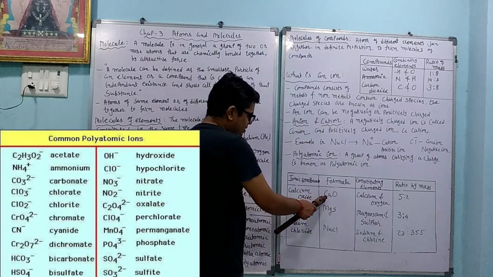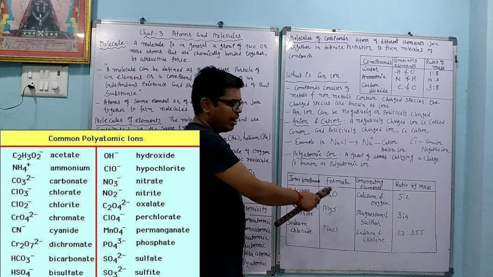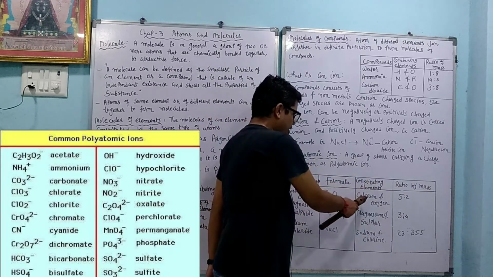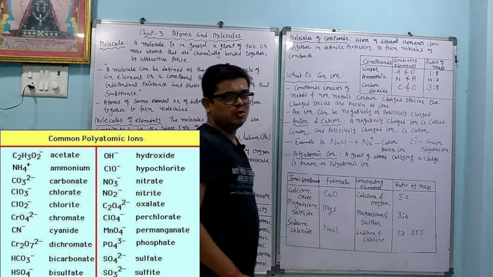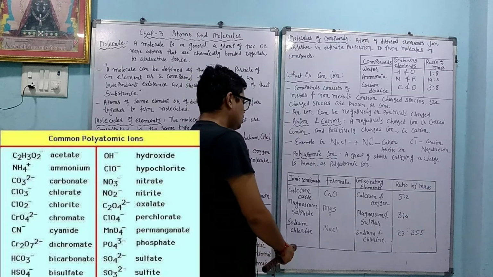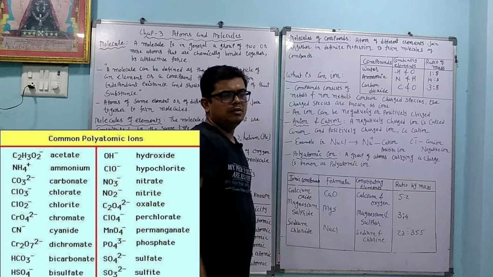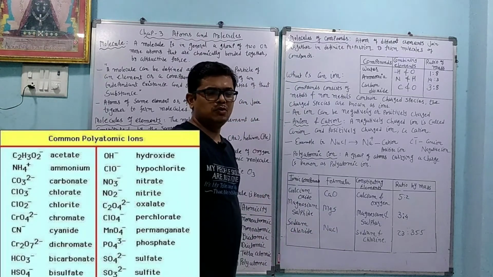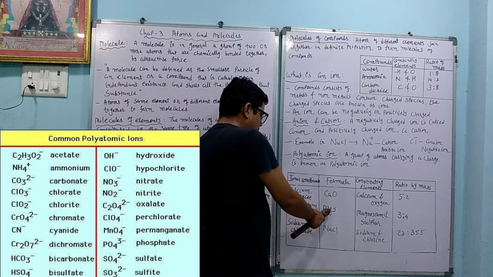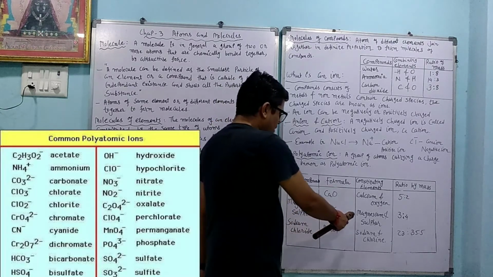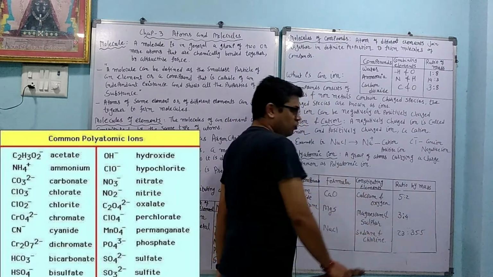Calcium oxide, we can write the formula CaO. Now you have to remember all the formulas, so you have to do writing practice. Constituting elements are calcium and oxygen, so the ratio by mass is 5:2. Or you can simply write that calcium weight is 40 and oxygen weight is 16, 40:16 also you can write. Magnesium sulfide, we can write Mg, small g, and capital S. In that 2 atoms are present, magnesium and sulfur, so we can write 3:4.